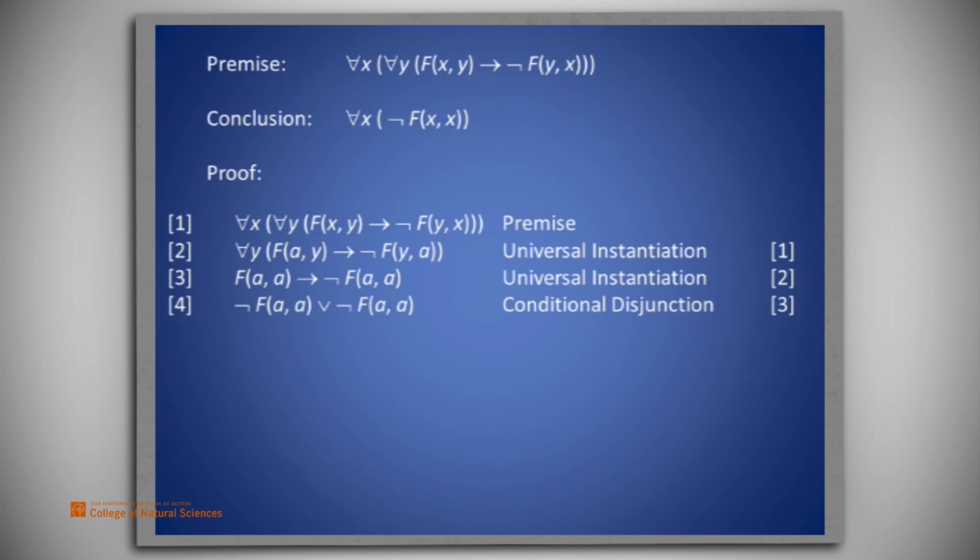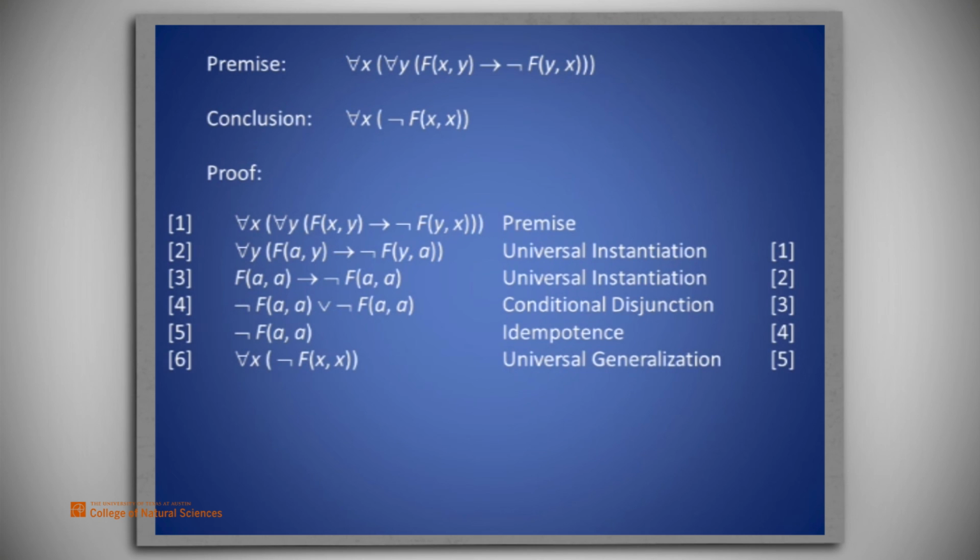If we apply a conditional disjunction to line 3, the implication is replaced by the disjunction not F of a and a or not F of a and a. Idempotence applied to line 4 results in line 5, which is simply not F of a and a. Since a was arbitrary, we may apply universal generalization to line 5 to get line 6. For all x, not F of x and x. That concludes the proof.